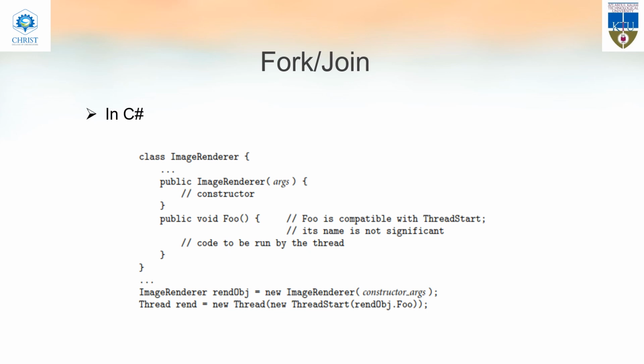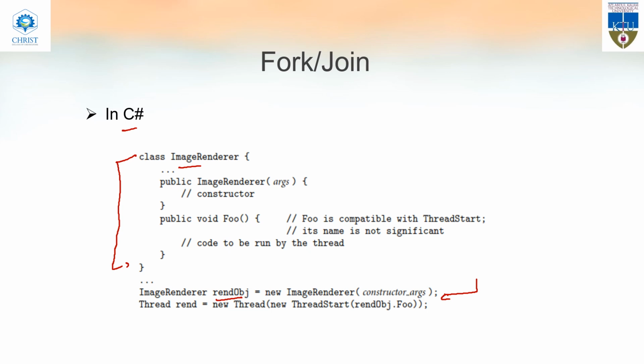Okay, this is another example of thread creation. This is in C sharp. In C sharp, we will just write a class. So you will write a class, no inheritance, nothing. And what we will do is create an object of that class, rend obj. Okay, rend obj is the object of this class.